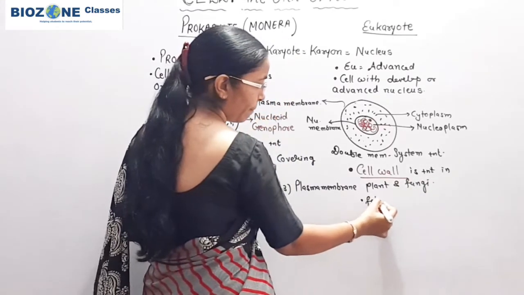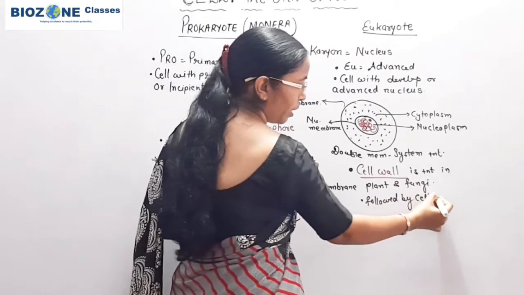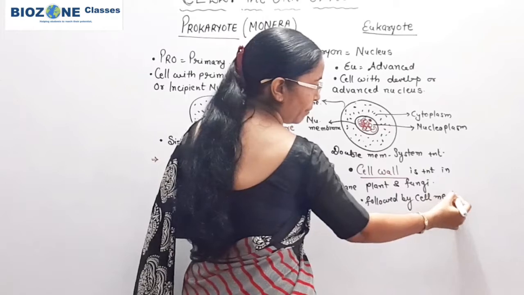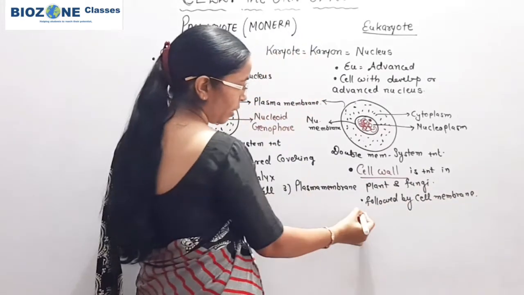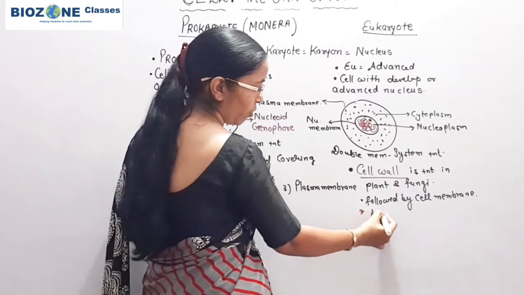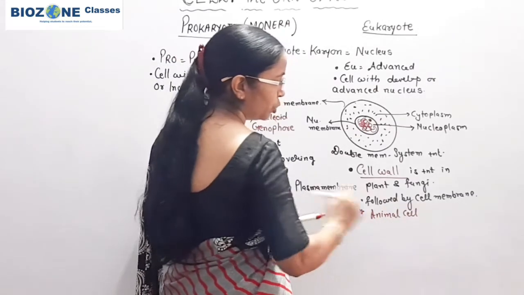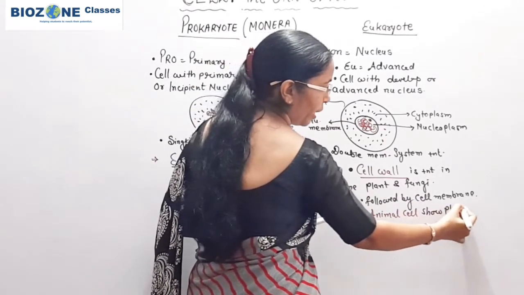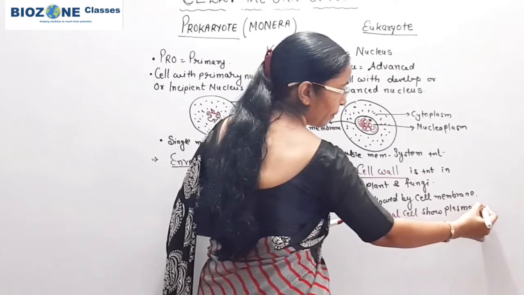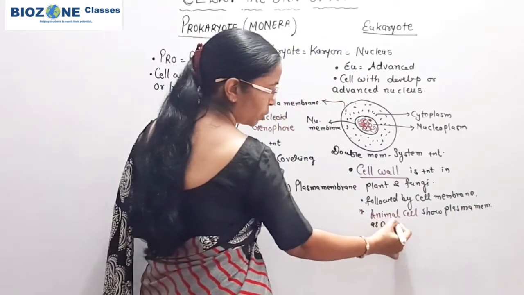followed by plasma membrane or cell membrane. But if you come towards the animal cell, in animal cell cell wall is completely absent. Animal cell shows plasma membrane as outermost boundary.